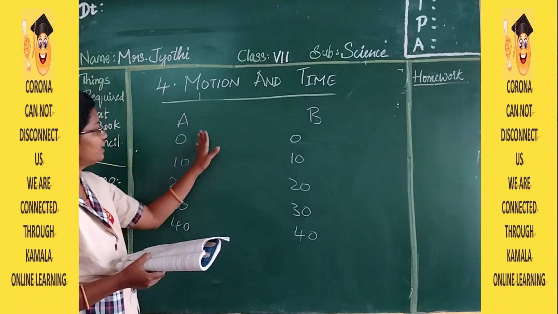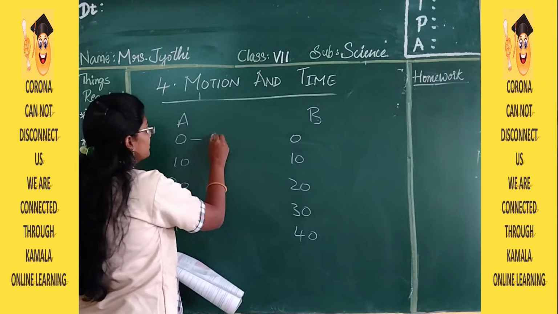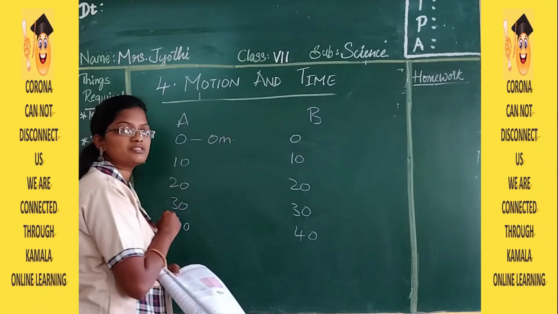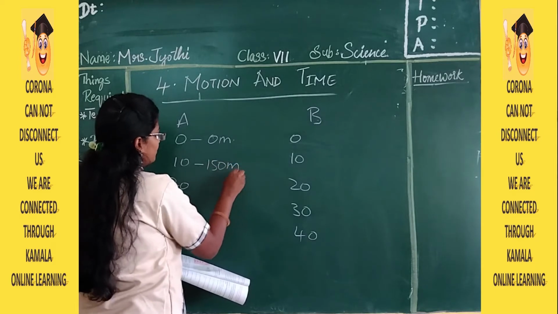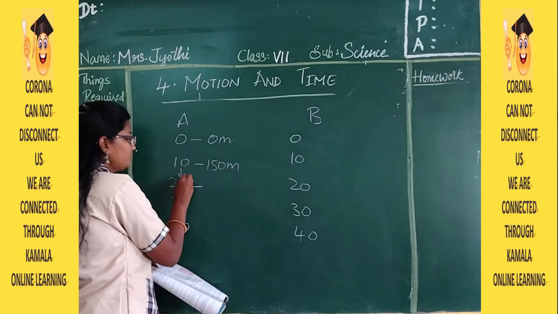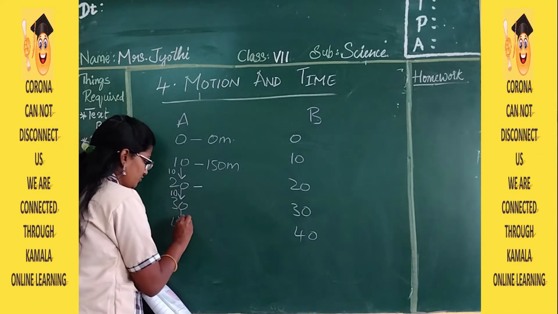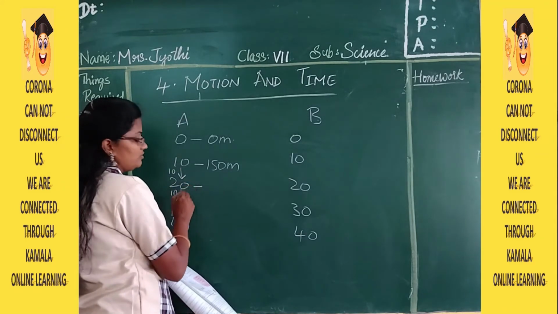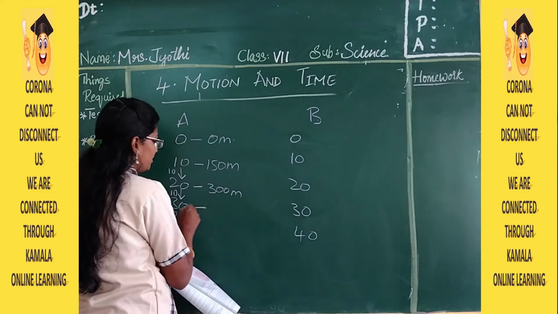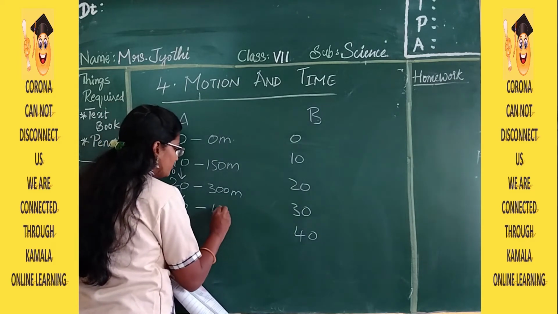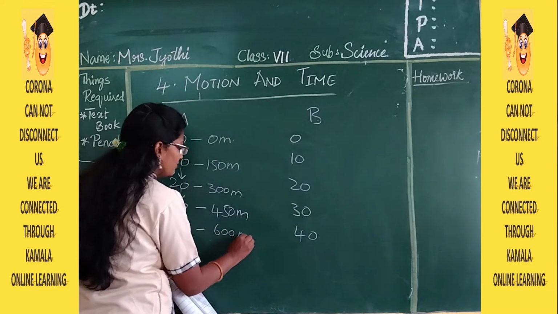So if you observe the distance travelled by car A, for 0 seconds it has travelled 0 meters. And for 10 seconds, it has travelled 150 meters. For 20 seconds, the difference between 10 to 20 is 10. Again, 20 to 30 is 10. 30 to 40 is 10. So, near 20 seconds, it has travelled 300 meters. Near 30 seconds, it travelled 450 meters. And then here, 600 meters.